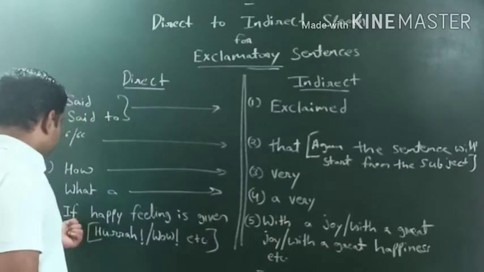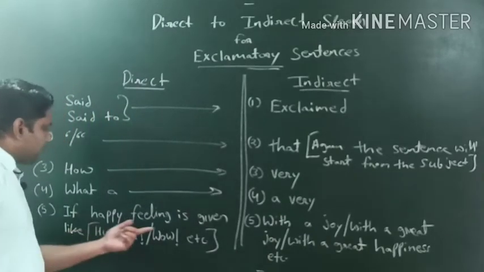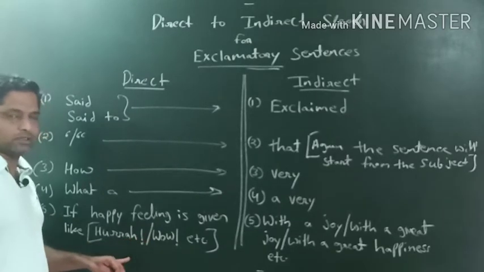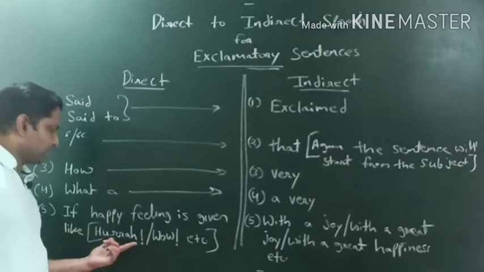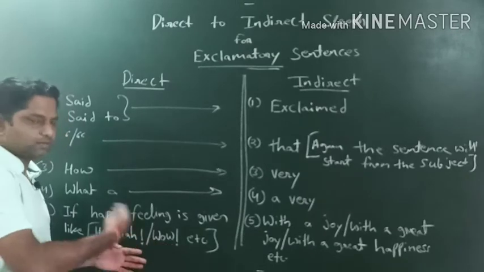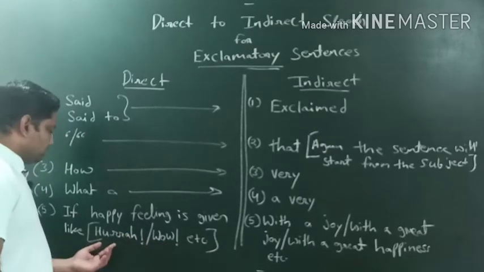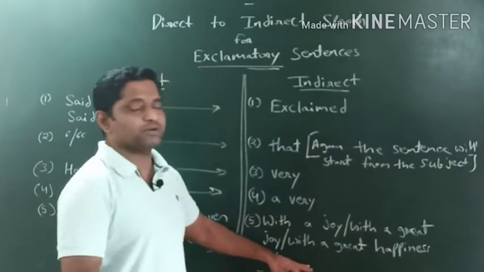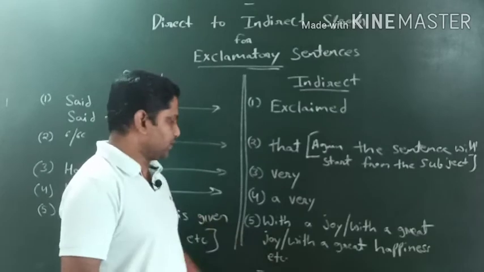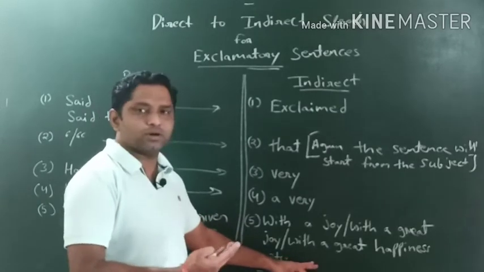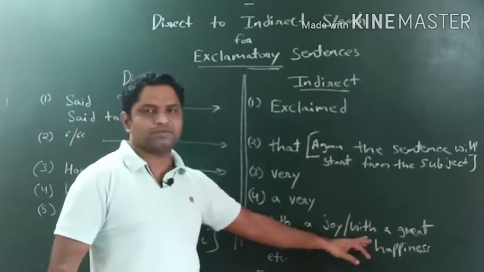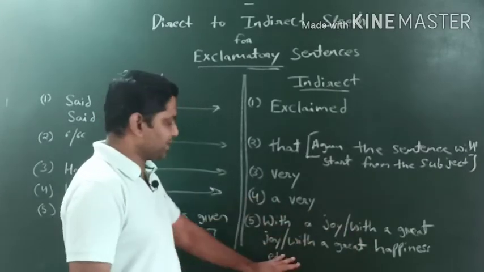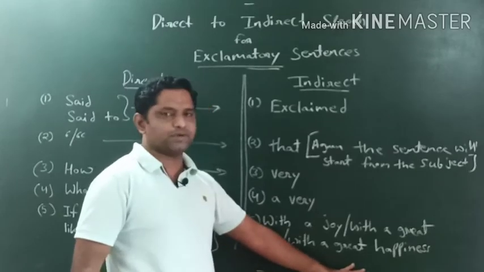Okay, rule number 5 says if happy feelings are given in the direct sentence, like hooray, wow, a lot of things come under happy feelings, right? So we make it with joy or with great joy, according to the demand and need of the sentence. कितना feeling है, कितना excitement है, we consider by reading the sentence, right? With great happiness we can write.